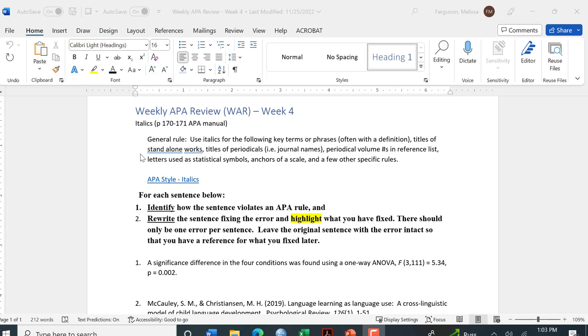Titles of standalone works, titles of periodicals, for example, journal names in your references, those need to be italicized. The periodical volume is also italicized in your reference. Any letters that are used for statistical symbols, anchors of a scale, and a few others. So I'm going to go to the APA style guide for italics and just show you some examples of those that will hopefully help you with your weekly APA review.